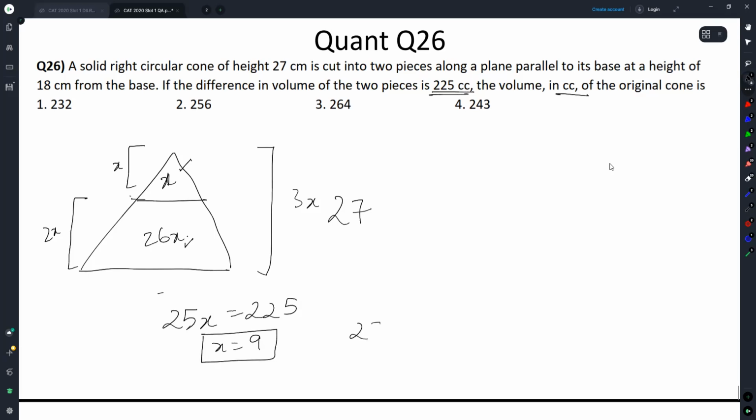Total volume is 27x, which is equal to 243. Option 4. Again, a question that doesn't require you to write stuff down as long as you're comfortable with ratios of volume.